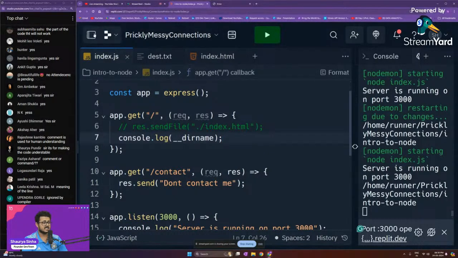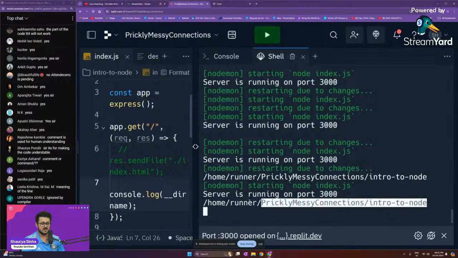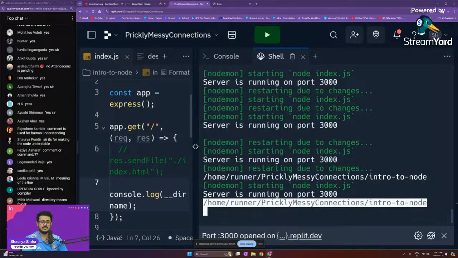Our index.html and index.js both are present inside of the same folder, guys. Please remember that. So as you're able to see inside of our shell itself, that is the terminal, we're getting /home, /runner, /prickly messy connections, /intro to node. Now the absolute path to index.html would be just adding a /index.html at the end. This is the path to intro to node. We want to get the path to index.html.